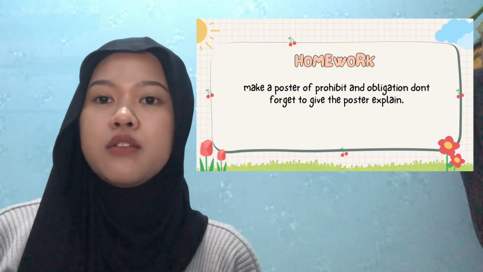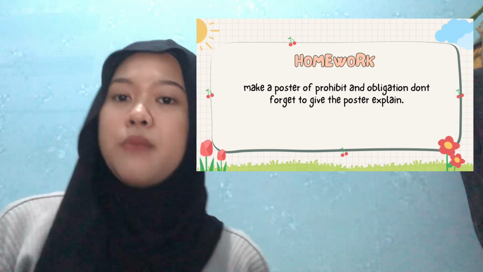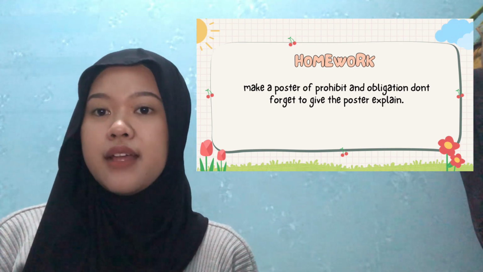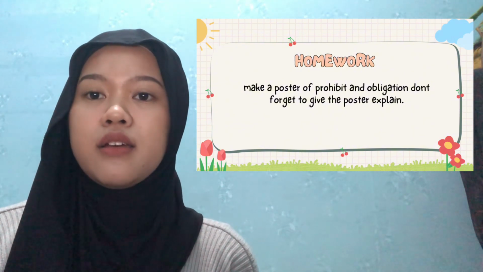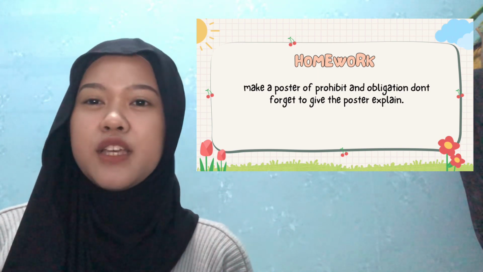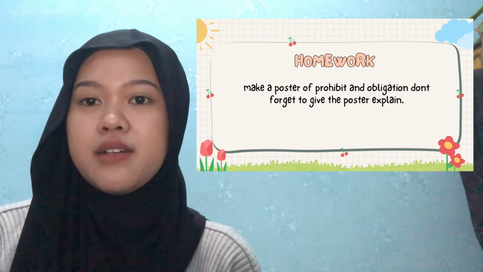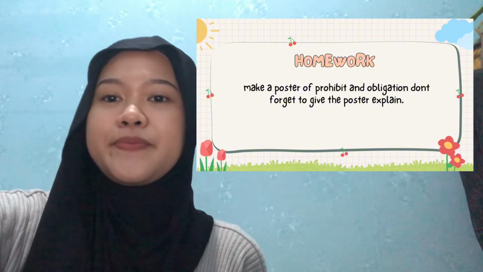Then each student can present your poster in front of class. But don't forget to explain your poster because I will ask you about the poster.